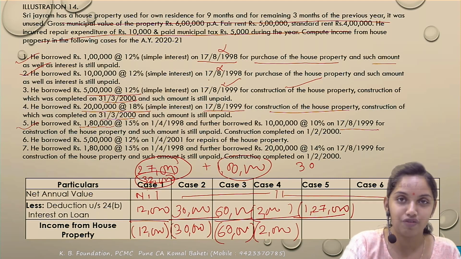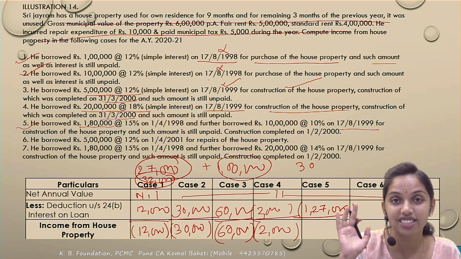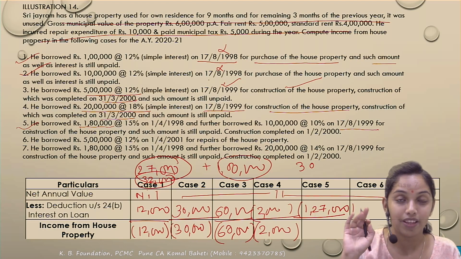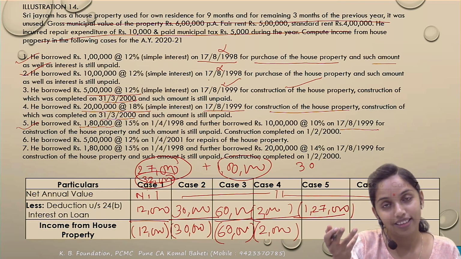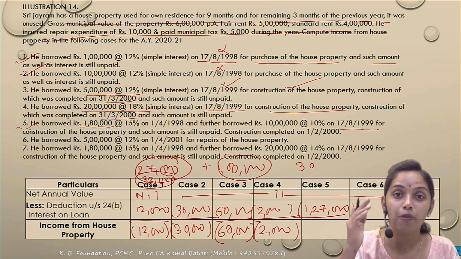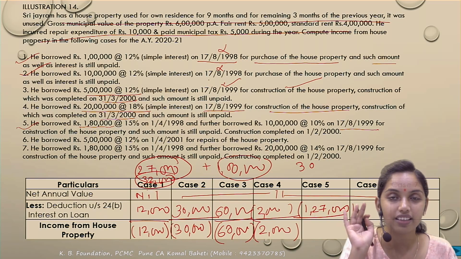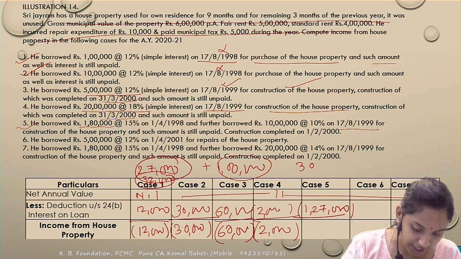Have you got it? 1st April 1999 के पहले का था, तो इस पे का interest maximum कितना deduction could be allowed? Only 30,000. And the post वाले की limit 2 lakh, but the overall limit is 2 lakh. I won't get 2 lakh plus 30,000. Correct? Ultimately it cannot be more than 2 lakh. So in this case it is 1,27,000.